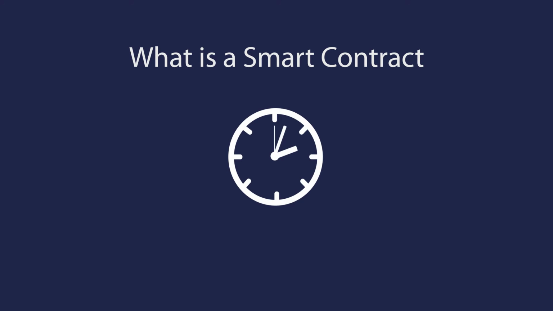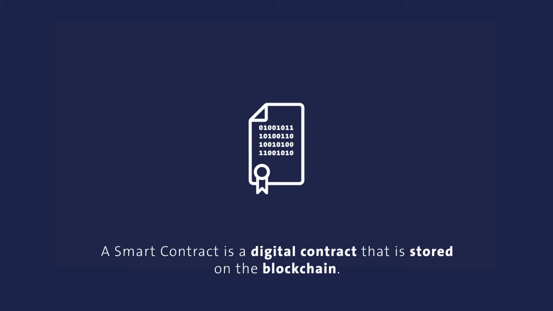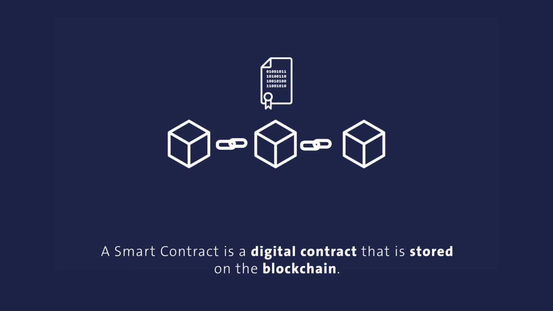Smart contracts explained in 1 minute. Smart contracts are programs that map a business logic and are executed on the blockchain.